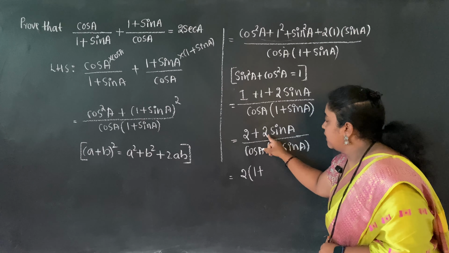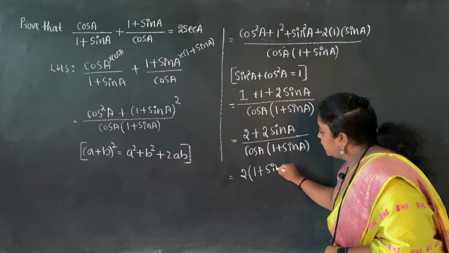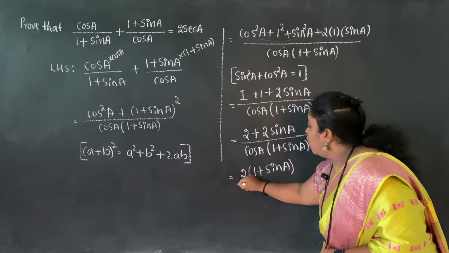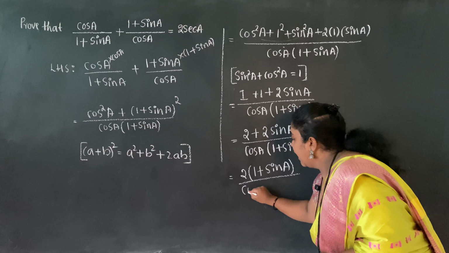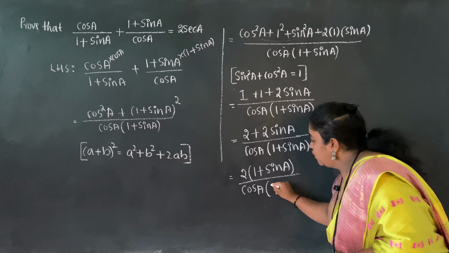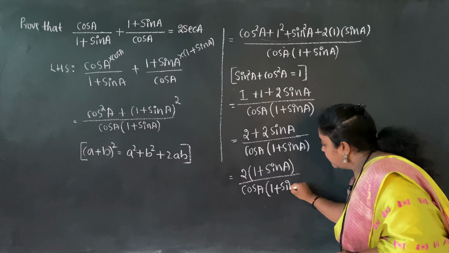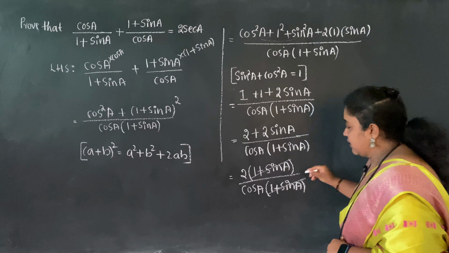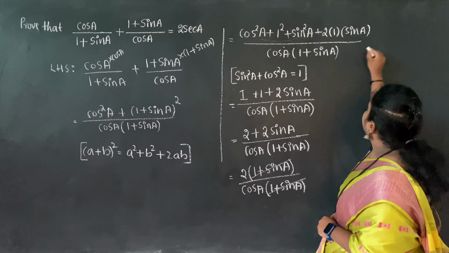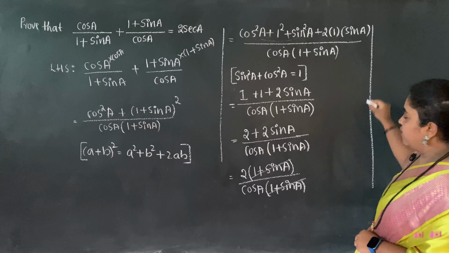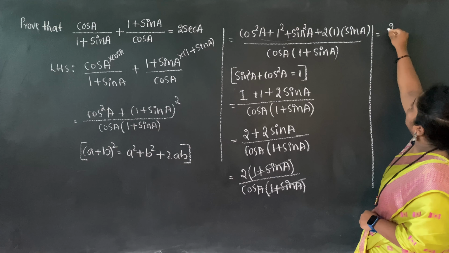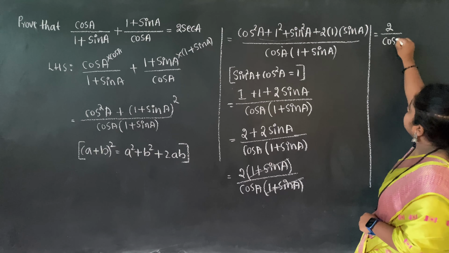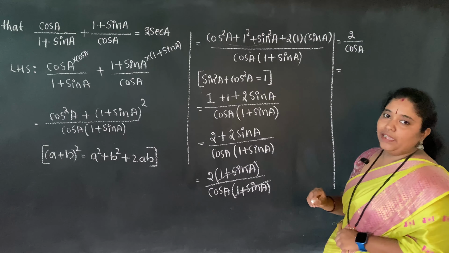1 plus, here I have taken 2 out, so 1 plus sine a whole divided by cos a into bracket 1 plus sine a. See, 1 plus sine a and 1 plus sine a got cancelled. What am I left with? I am left with 2 divided by cos a.